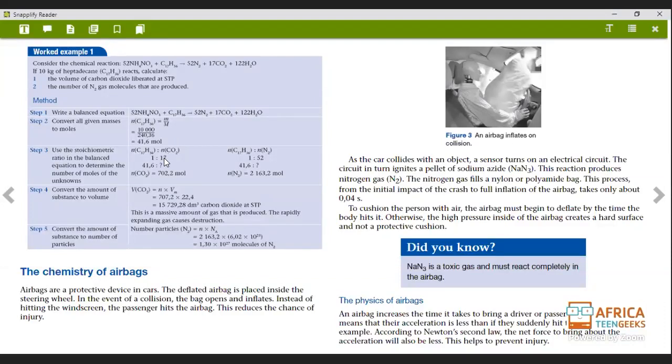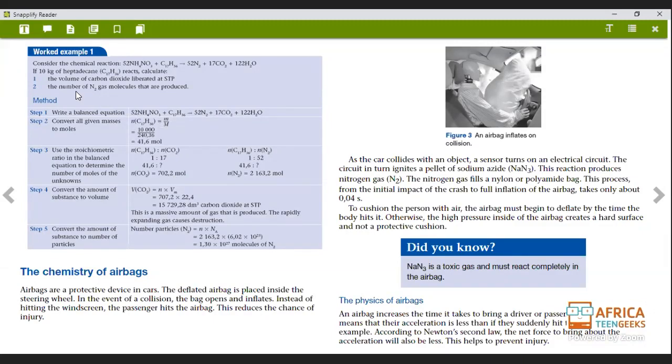So you're going to cross multiply these two. It's going to be 1 times N of carbon dioxide equals 41.6 times 17. And what will that give us? Our number of moles will be 702.2. Are you guys understanding how I got that? If you don't, let me know, okay?